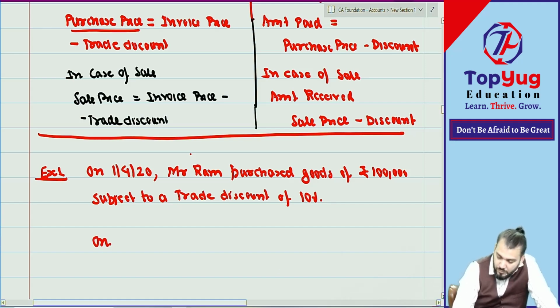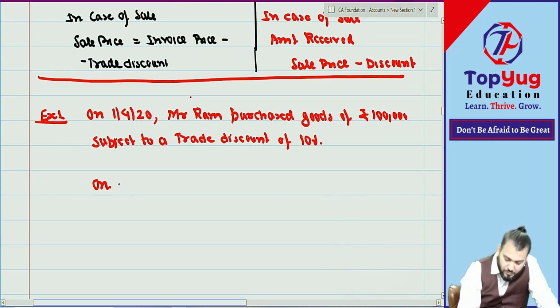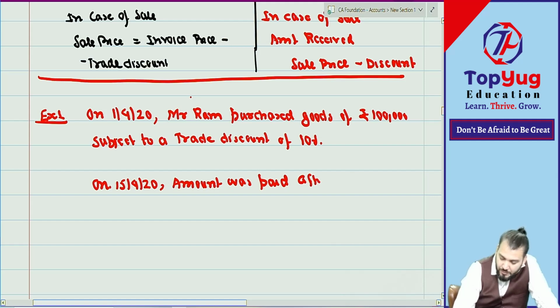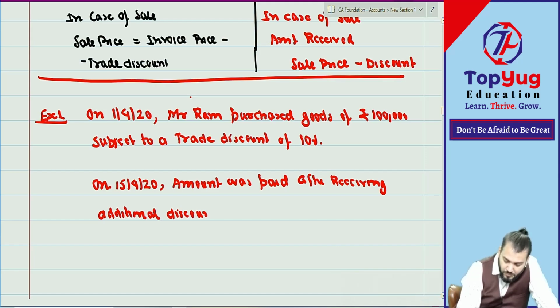On 15/4/2020, the amount was paid after receiving additional discount of 5%.